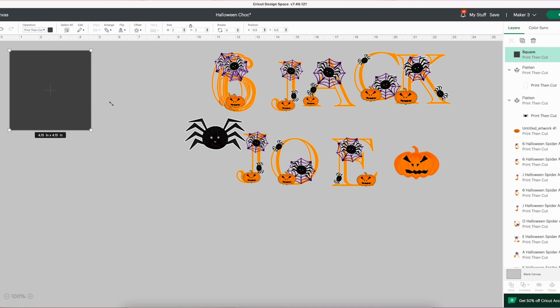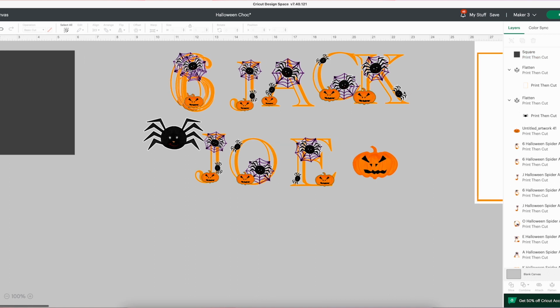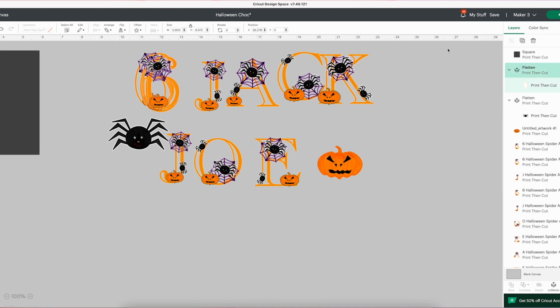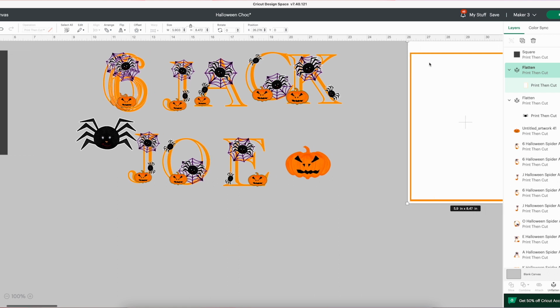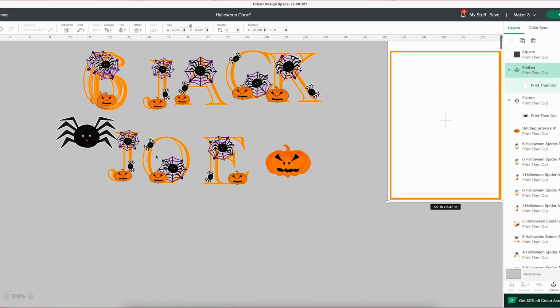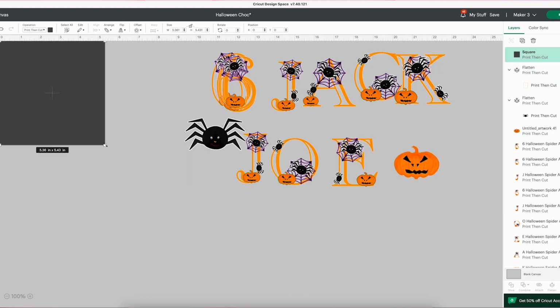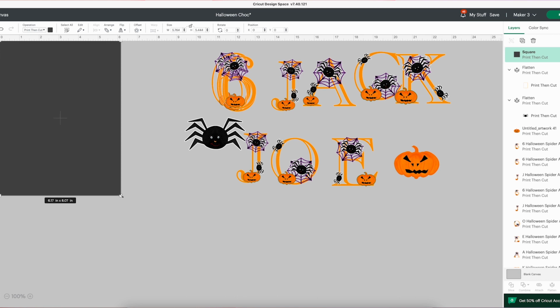Then you can grab a square, make it into a print and cut image, and you want to unlock it as well, and you can drag it. So what you now do is size it to the size of the candy bar wrapper. When I look on here, this one is 5.9 by 8.47. So that is more or less what I want to create for the square here. Now I'm going to unlock my square at the top, and then I can drag it into an oblong and get my sizing right.